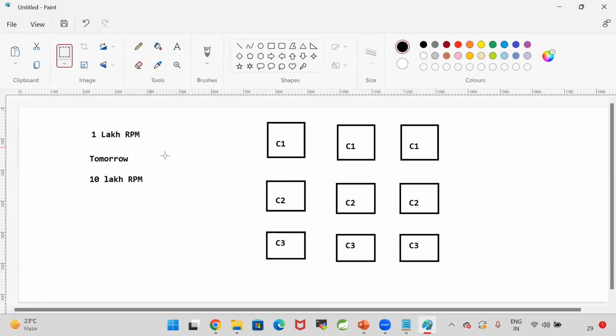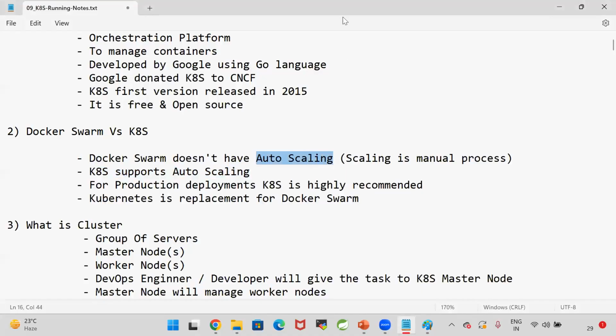If 1 lakh requests are coming, there should be 3 containers. If 10 lakh requests are coming, we should have 9 containers at least, right? So increasing and decreasing the number of containers based on the load we are getting is called auto scaling. That facility is not available in the Docker Swarm.